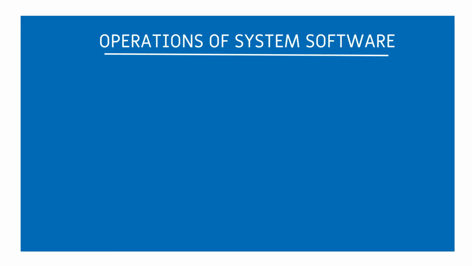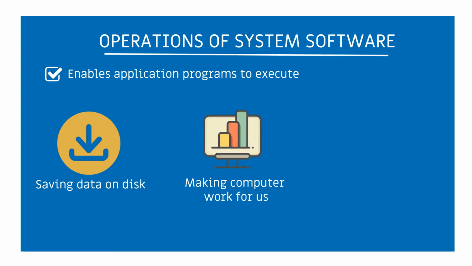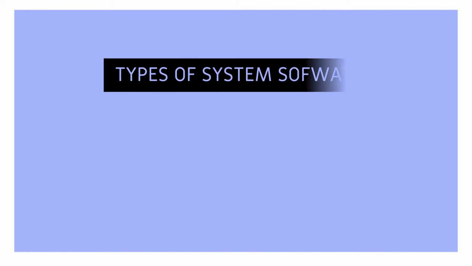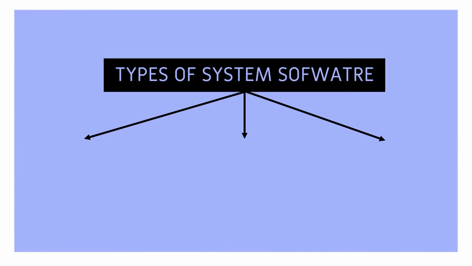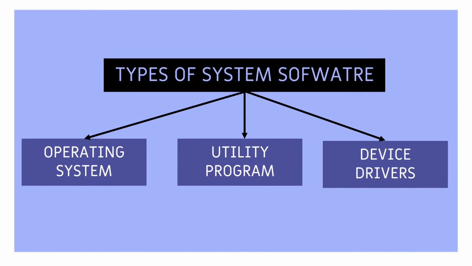Operations of system software. System software enables application programs to execute. It performs the following operations: saving data on disk, making the computer work for us, printing a document. Types of system software. There are three types of system software: operating system, utility programs, device drivers.